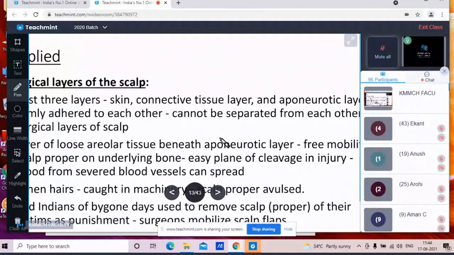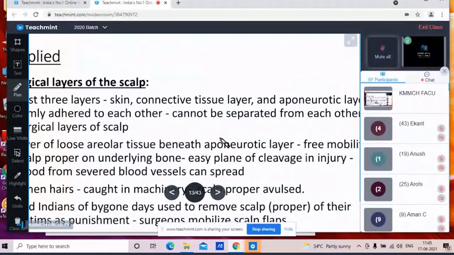Okay, so what is the applied aspect? Whenever someone's hair is caught in a machine, जब भी किसी के पूरे बड़े हेयर रहते हैं तो that will be caught in a machine, तो जब पूरा जो स्काल्प खींच जाता है तो स्काल्प पूरा तीनों लेयर के साथ बाहर आ जाता है. So that scalp is caught in the machine. So here पूरा जो स्काल्प बाहर आता है, that is called the scalp properly abused. Okay, so that is called the scalp properly abused.